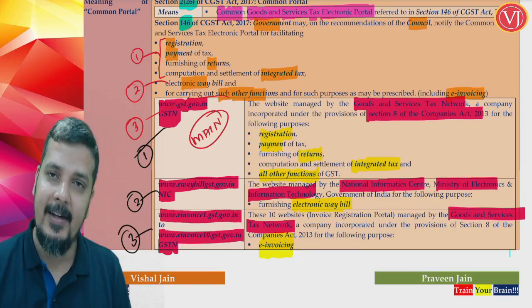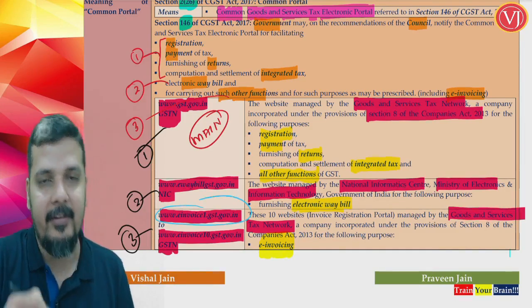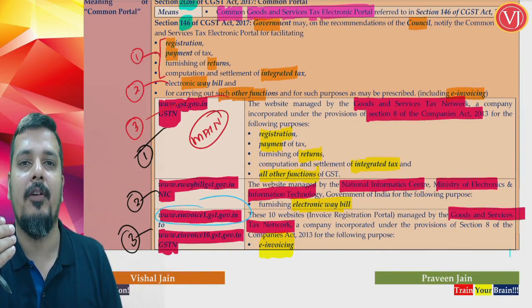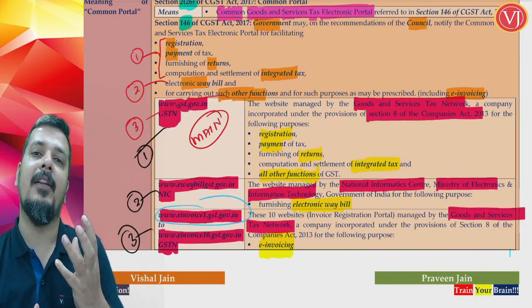When you are directly accessing the e-invoicing portal, you have to log into the first website, whereas the second website, that is www.einvoice2.gst.gov.in, till the 10th website, they are being used by the software companies.